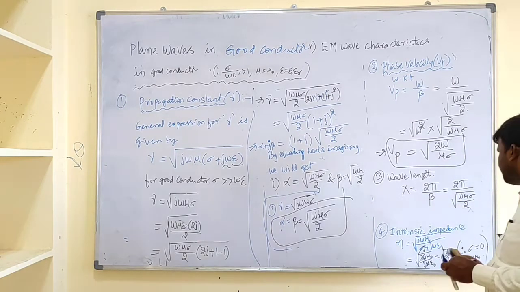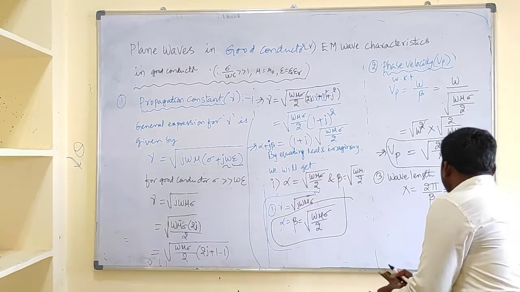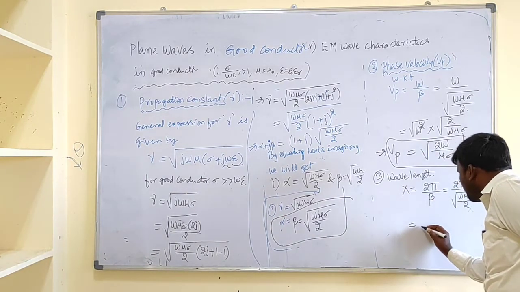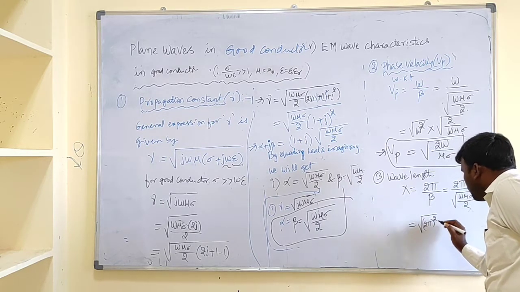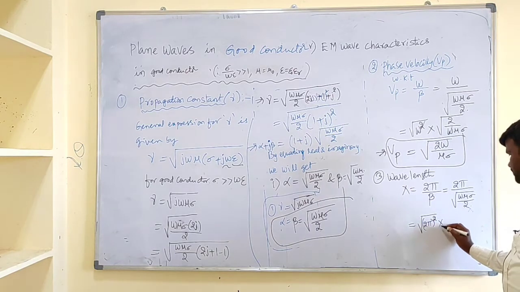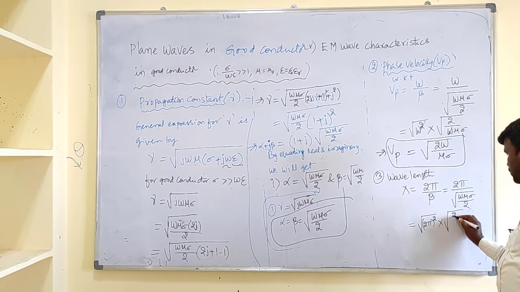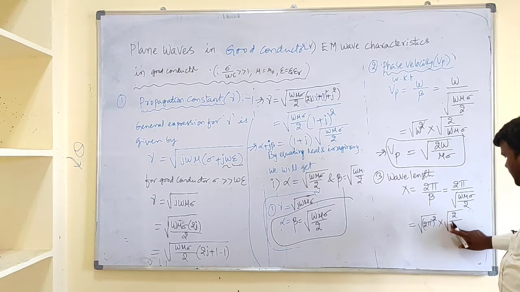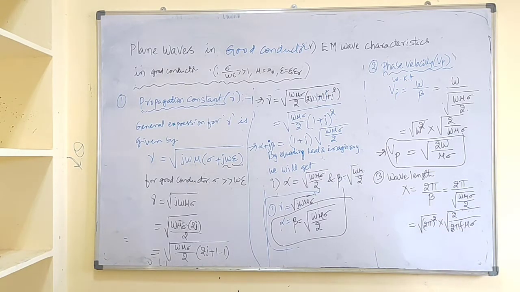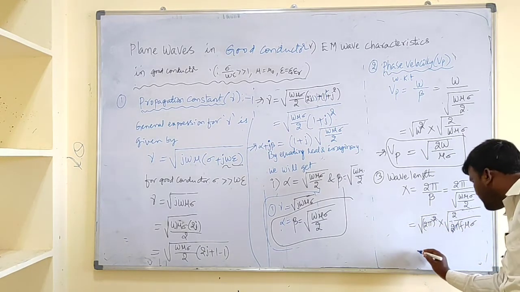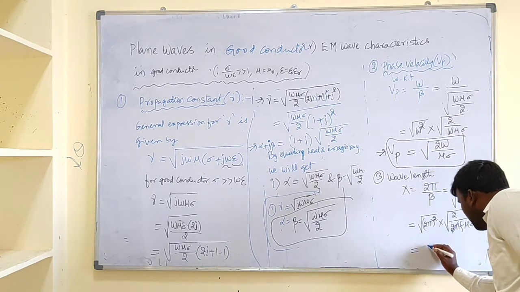Now I will write 2 pi like this, root of 2 pi whole square into root 2 by omega, where omega can be written as 2 pi f, mu sigma. Now this 2 pi and this square cancel out, and the remaining part is 4 pi, which we can write like this.